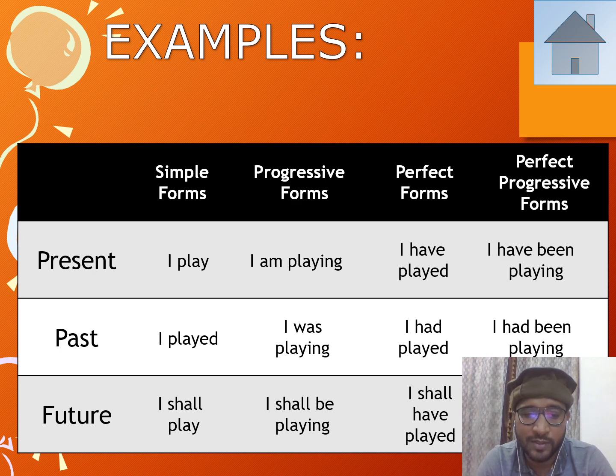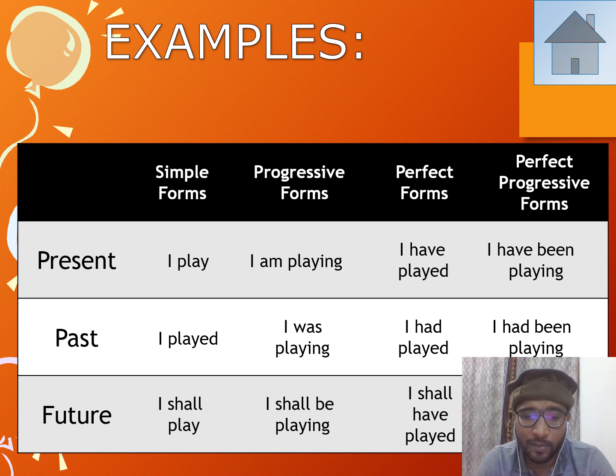Now let's talk about past tenses. The first aspect is past simple, which is I played. Past progressive, I was playing. Past perfect, I had played. And past perfect progressive is I had been playing since morning.